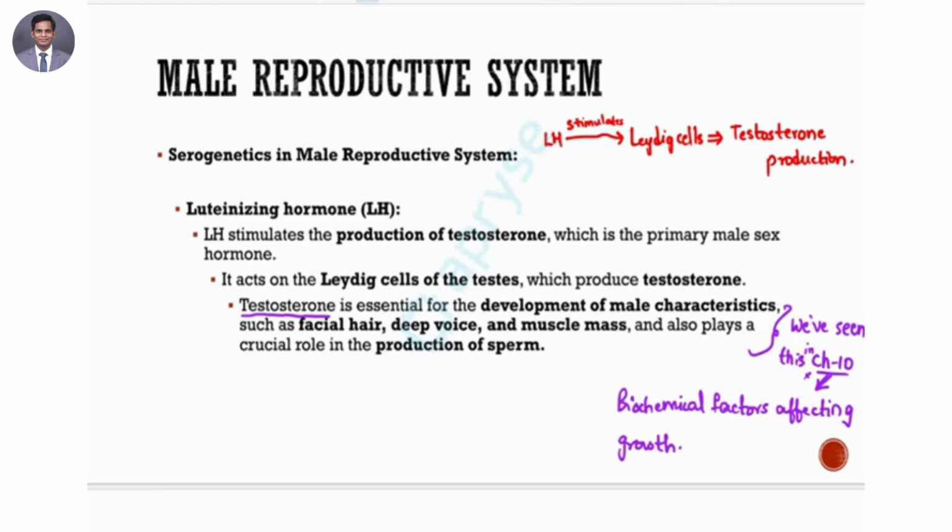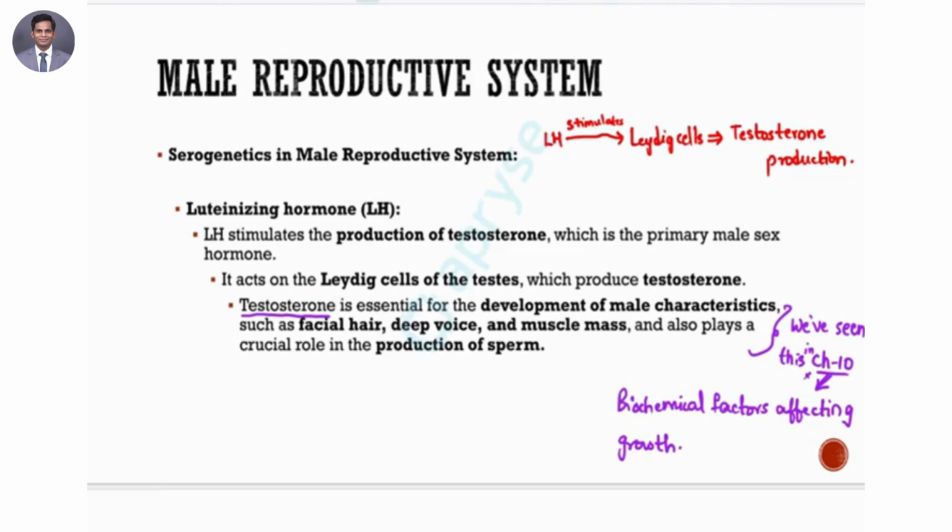So LH is released by the anterior pituitary gland. This will play a role in stimulating the production of testosterone, which is the primary male sex hormone. Right. So the LH hormone acts on the Leydig cells, which, as I told you, are located in the interstitial tissue of the testes. Meaning they are present in certain areas of the testes. Upon binding with the Leydig cells, LH will trigger biochemical processes within these cells, and this will lead to the synthesis and release of testosterone into the bloodstream.